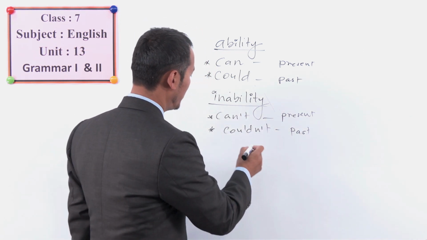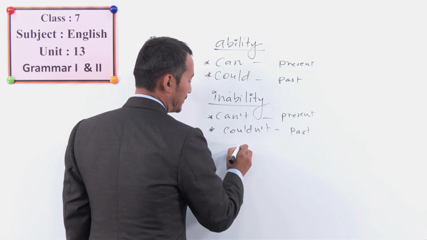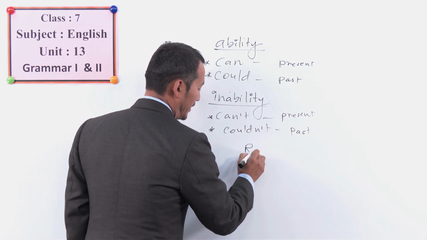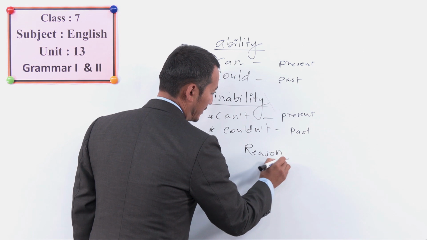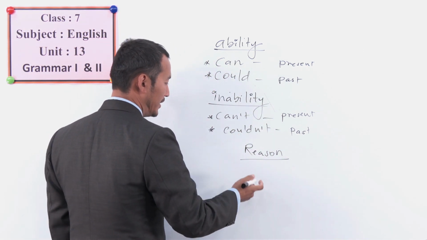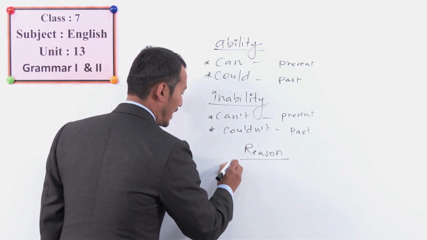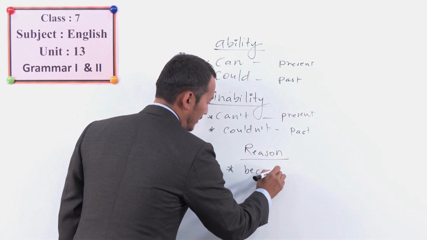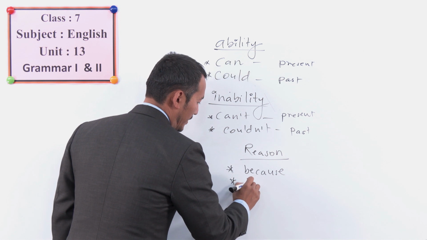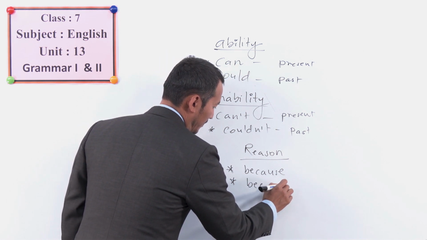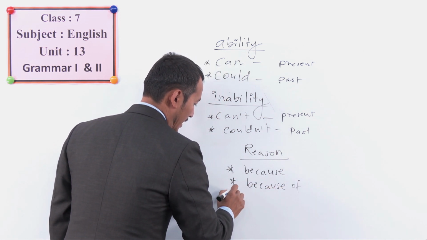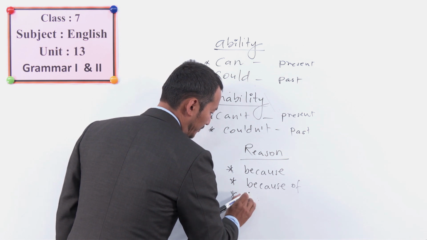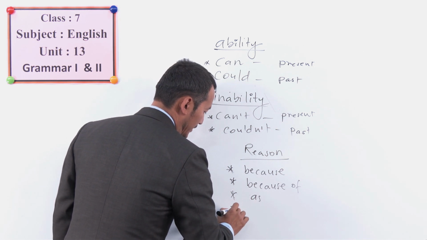And now we are going to add reason here. Okay, so there are words for giving reasons. We are going to practice especially because of, as, and since.